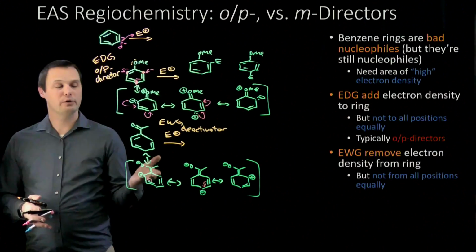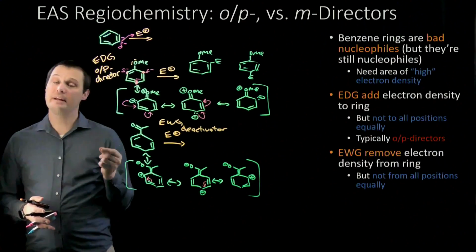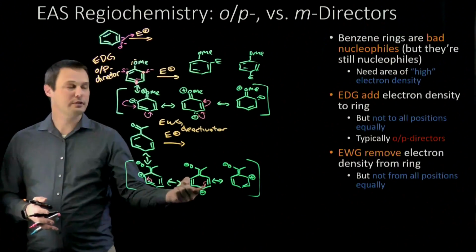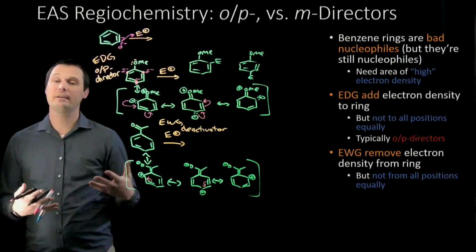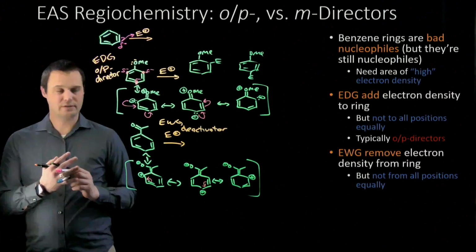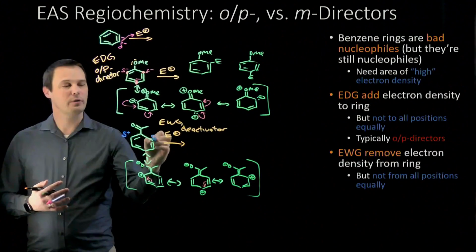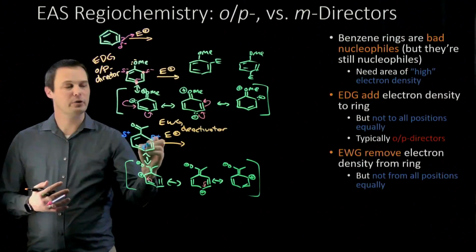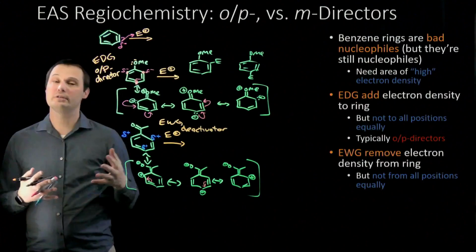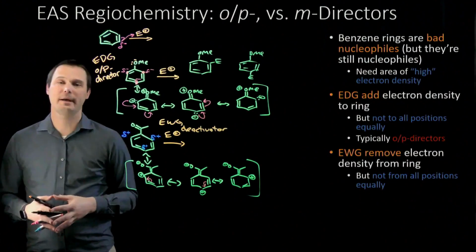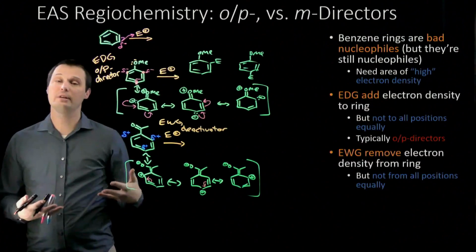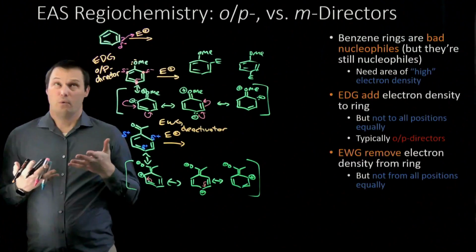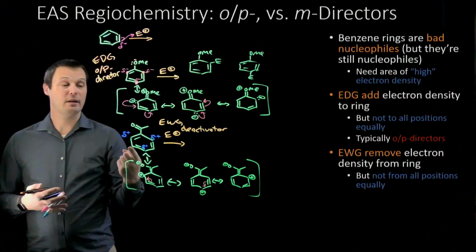So the electron withdrawing group removes electron density from the ring, but not at every position equally. Preferentially at the ortho and para positions, we see the positive charge. These are the positions that lack further electron density. Through resonance, we get a partial positive charge at the ortho and para positions due to an electron withdrawing group. That makes the ortho and para positions less nucleophilic than we would otherwise expect. If the benzene ring has to be a nucleophile, and if the ortho and para positions are less nucleophilic than we'd otherwise expect, the only positions left to be a nucleophile are the meta positions.